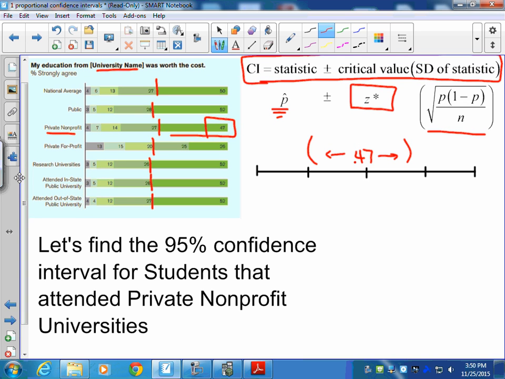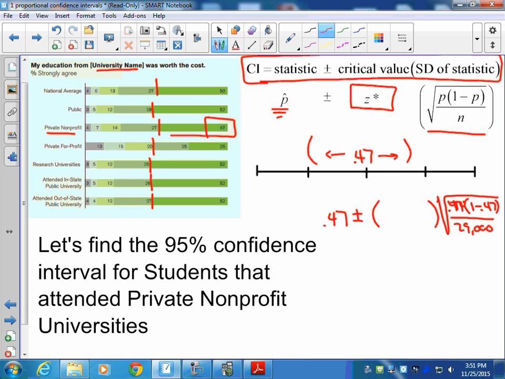Okay, so now we know our statistic, our central value 0.47, plus or minus our z-star, which we'll find in a second. Okay, and then we have our standard deviation of our sample, 0.47 times 1 minus 0.47, all divided by our sample size of 29,000.